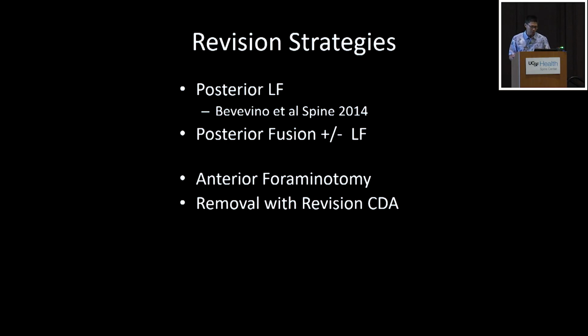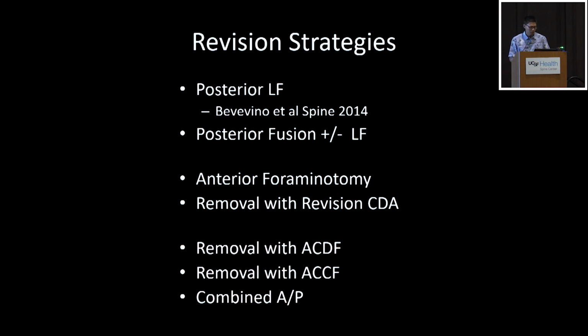Something that's been described that Dr. Rue and some of our colleagues out of Asia talk about is anterior foraminotomy. As we know, that can be very useful in certain motion preservation strategies. But when you're talking about cervical disc replacements, you're kind of relying on those uncinate joints, so what the long-term consequences of that are is still kind of unclear. You can remove the device and revise it, if you feel like it's the right patient and they have enough bone stock that they could function well, and that's usually the non-keeled devices that you're looking to do that in.